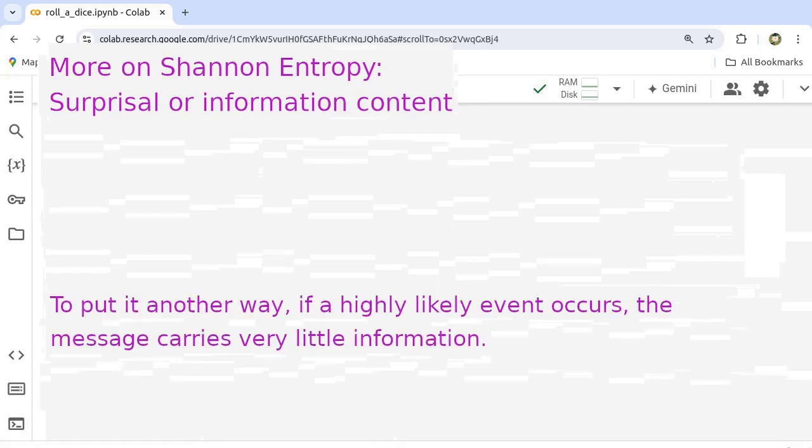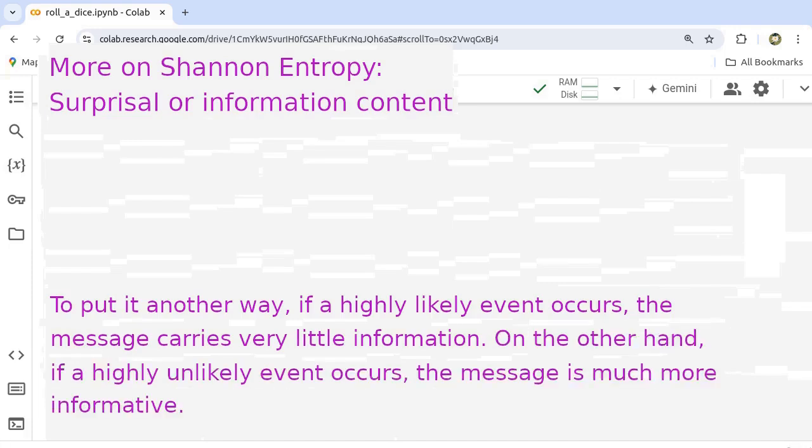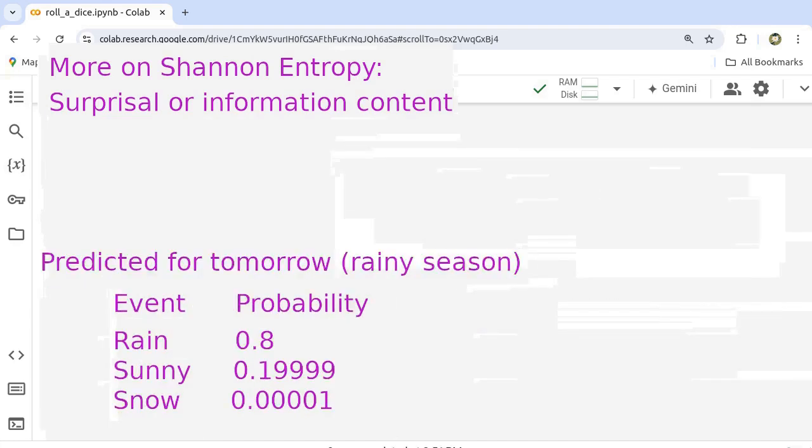To put it another way, if a highly likely event occurs, the message carries very little information. On the other hand, if a highly unlikely event occurs, the message is much more informative. For example, consider a weather forecast with 3 possible outcomes for a summer day: rainy, sunny, and snowy. Waking up to heavy snow on your doorstep would be quite surprising.